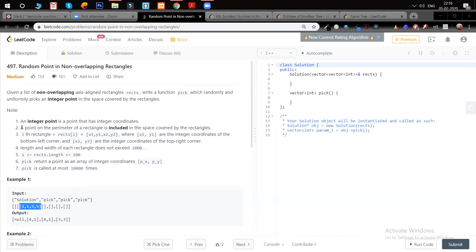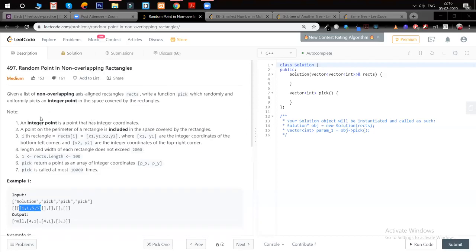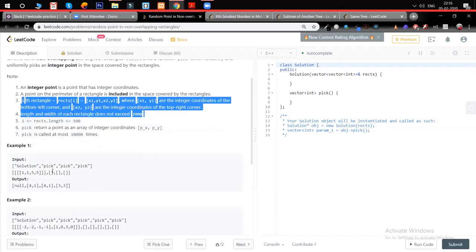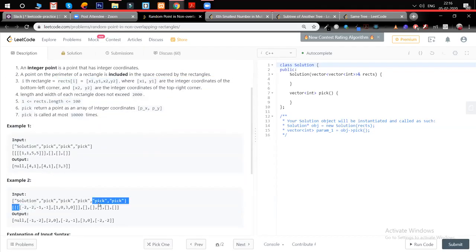Okay, so we are given non-overlapping axis aligned rectangles, and we have to write a pick function which uniformly picks an integer point that is covered by the rectangle. So this is the format of a rectangle. We are given x1 y1 and x2 y2. The x1 y1 is the coordinates of the bottom left corner, and x2 y2 is the integer coordinates of the top right corner.